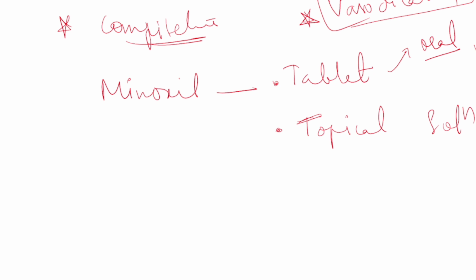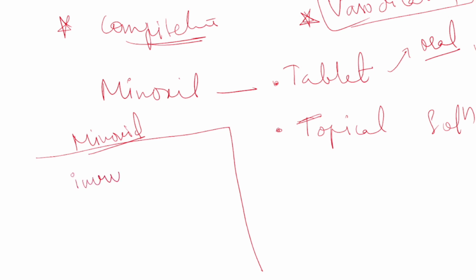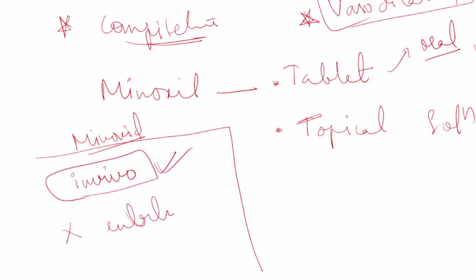To solve this, let me tell you one point. See, when minoxidil is given, minoxidil is very effective only in vivo. It is effective only in vivo. It is not effective in vitro. In vitro, if you give minoxidil, it is not at all effective. When it is given to the body, in vivo, only then it shows action.